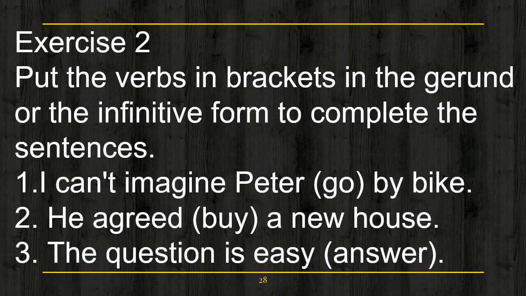Now, the second exercise is: put the verbs in brackets in the gerund or the infinitive form to complete the sentences. So, what you have to do in this exercise is, whatever verb is given in the brackets, you have to write those verbs either in the gerund form or in the infinitive form to complete the sentence. Okay. So the first sentence is, I can't imagine Peter (go) by bike. Second, he agreed (buy) a new house. Third, the question is easy (answer).